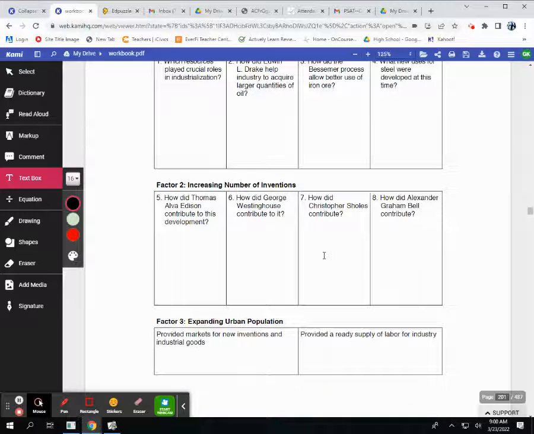Factor number 3. Expanding urban population provided markets for new inventions and industrial goods. So what provided markets for new inventions and industrial goods? And the second factor provided a ready supply of labor for industry. So who provided a ready supply of labor for industry?